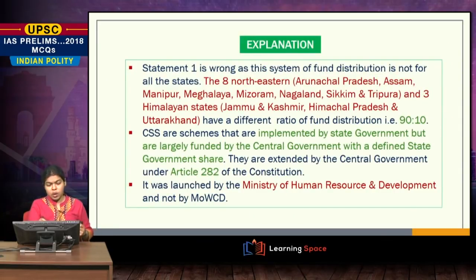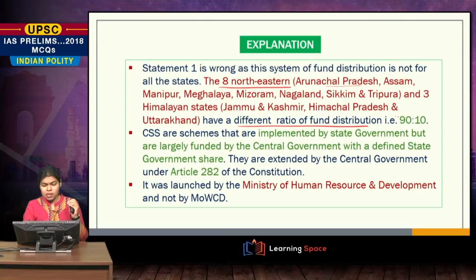Statement 1 is wrong because the 8 northeastern states, which are Arunachal Pradesh, Assam, Manipur, Meghalaya, Mizoram, Nagaland, Sikkim and Tripura, and the 3 Himalayan states, which are Jammu and Kashmir, Himachal Pradesh and Uttarakhand, have a special provision in any of the schemes of the government, and that is they have a different ratio of fund distribution.